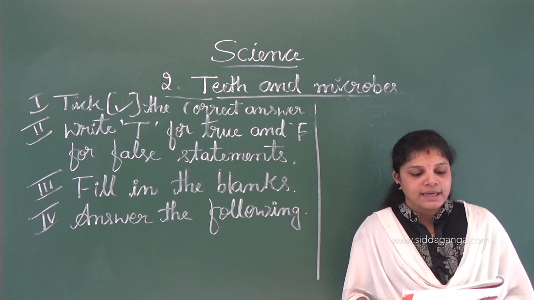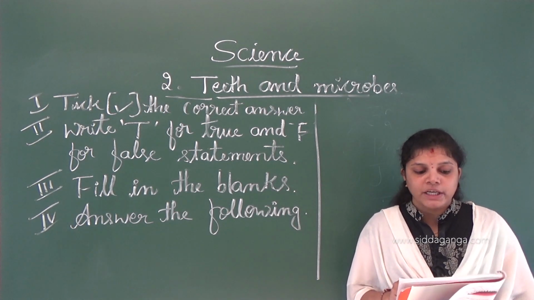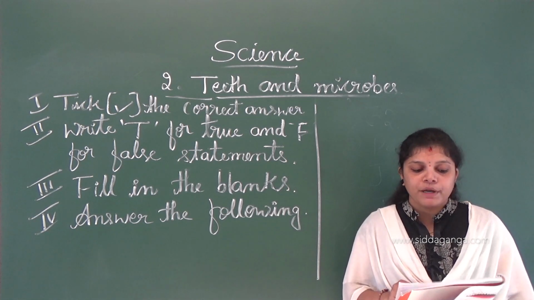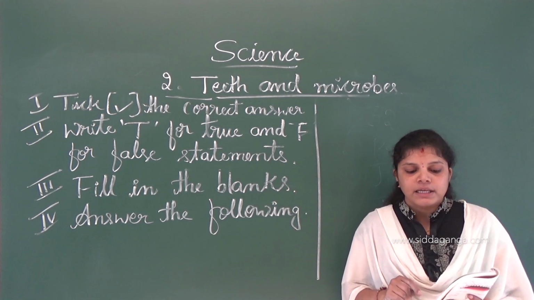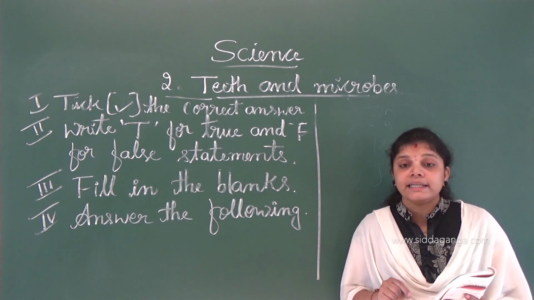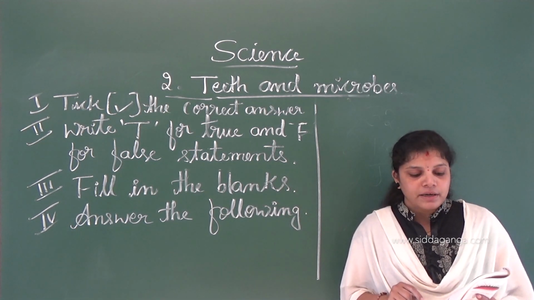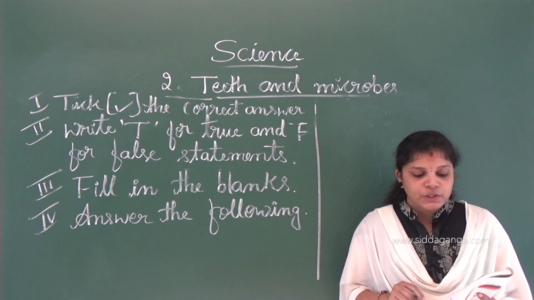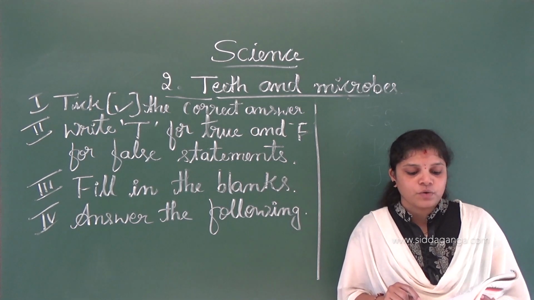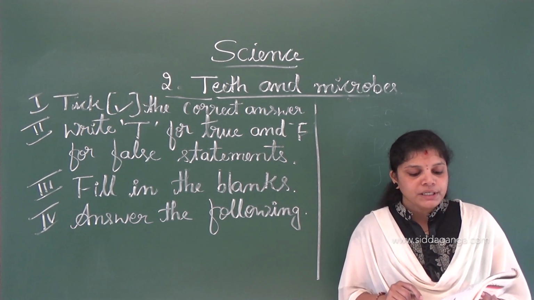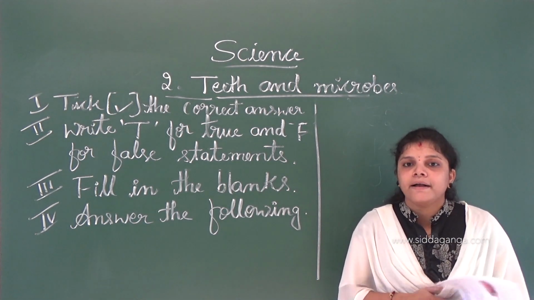The structure of a tooth, once again I will repeat the answer. Our teeth are fixed in the soft pink gums of each jaw. They are fixed in the jawbone below your gum. The outer covering of each tooth is called enamel. Just below the enamel is the dentin. Inside the dentin is a soft pulp. The nerves go through holes in the tooth into the jawbone. The portion of the tooth above the jaw is called the crown. The portion inside the jawbone is called the root. The root is fixed in the gum.